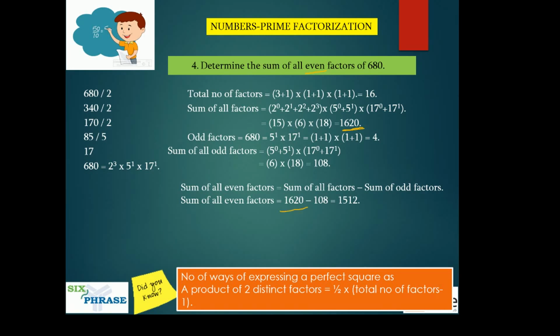To get the odd factors, I told you should eliminate this and write. So I've eliminated this and written it here. Eliminated the 2. Now 5 power 0, 5 power 1, 17 power 0, 17 power 1. So this will give you 6 into 18, which is 108. So this is the sum of the odd factors alone. If you subtract this from the total sum, you will get the sum of even factors. Okay, simple, right?